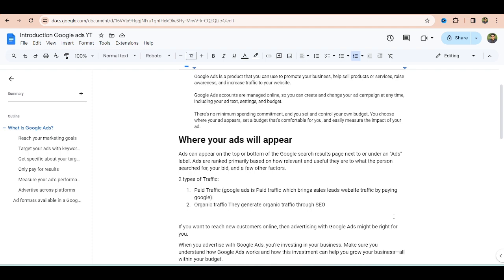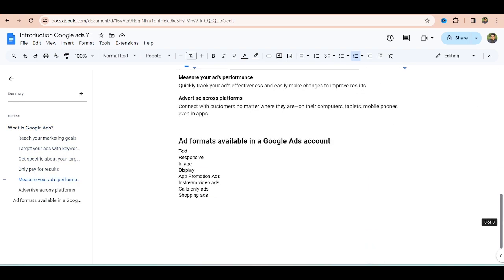So why you? There are different formats, as I already said. I have written it here also. Suppose when you run a PPC campaign, which ad format do you use?